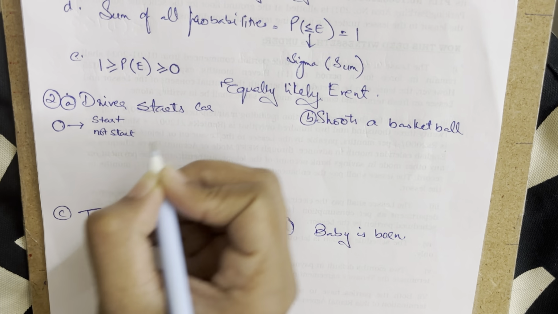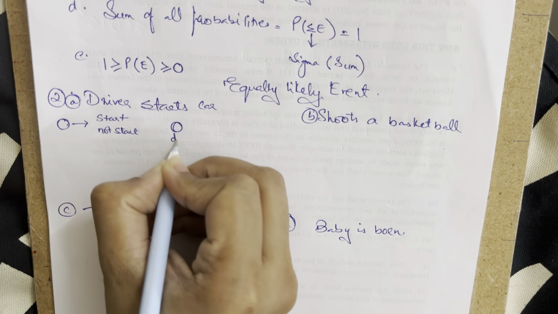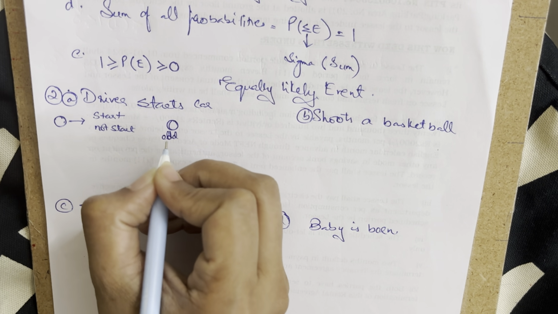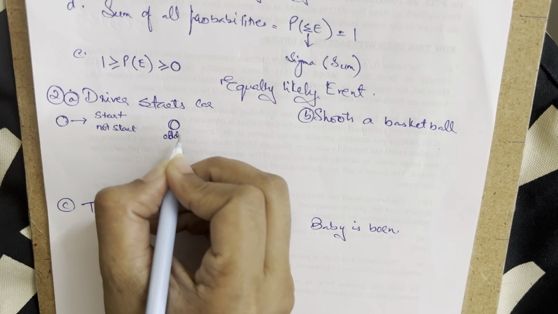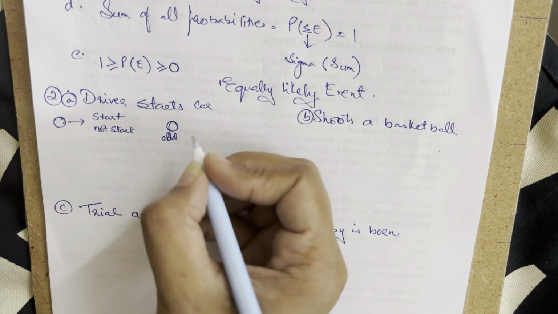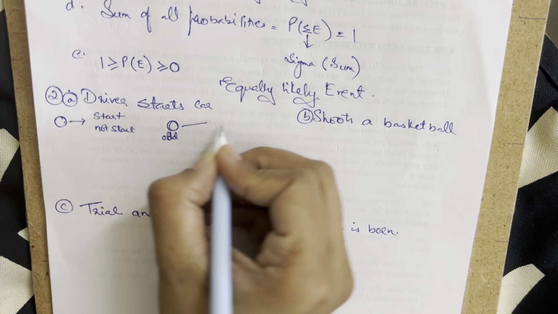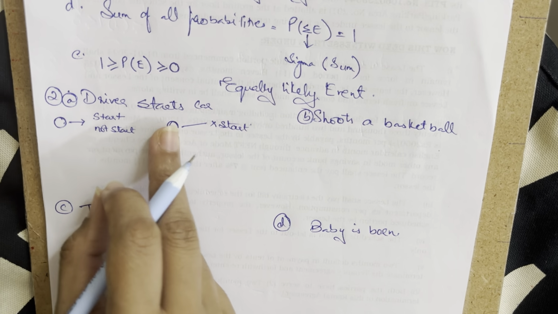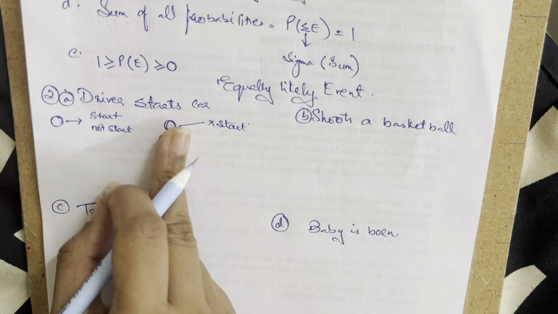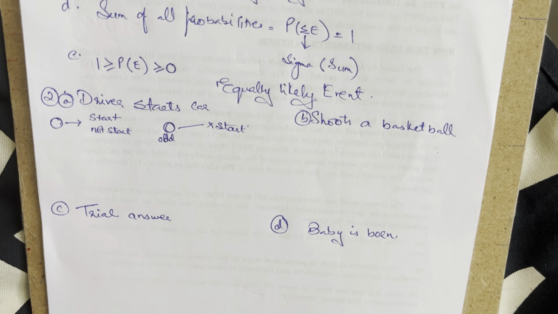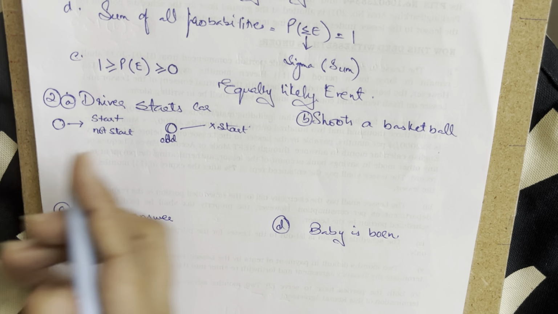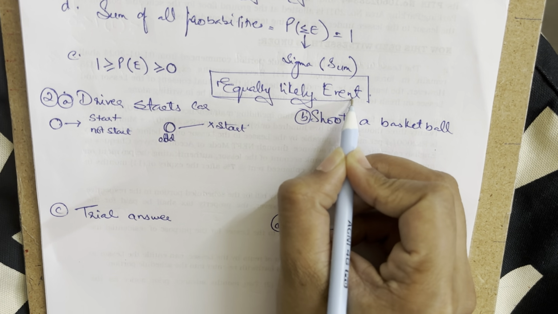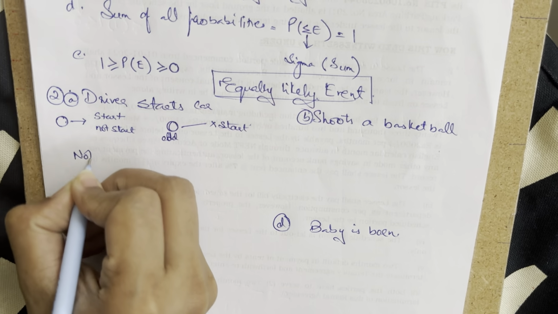But if the car is very old, we do not know how the car is. If the car is broken, there is only one possibility: it will never start. So in this condition, the car is not defined: is it a new car, a car already in use, or an old car? Nothing is given to us, so we cannot decide if the event is equally likely or not. We are going to say that it is not equally likely.